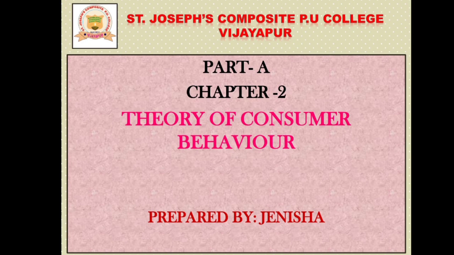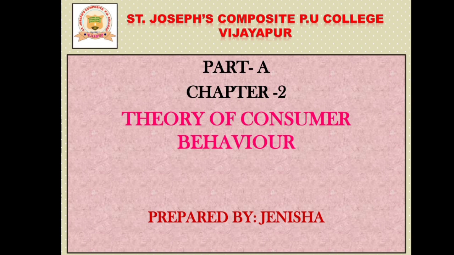And we also discussed two approaches, the cardinal utility approach and the ordinal utility approach. The cardinal utility approach reveals that the utility which one derives is expressed in cardinal numbers. And in the ordinal utility approach, the utility is expressed in terms of orders or ranks.